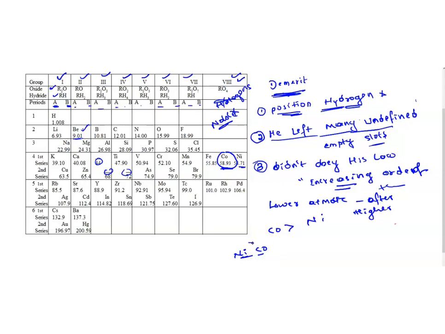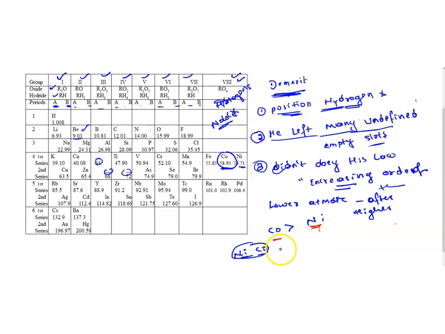But in order to maintain the similar properties, he adjusted something. He disobeyed his law itself, and placed cobalt before nickel.